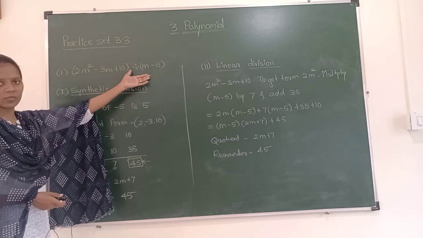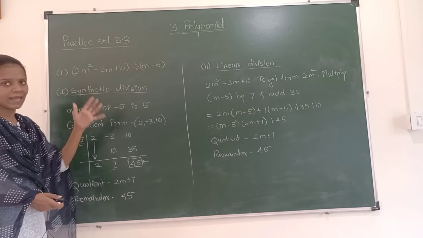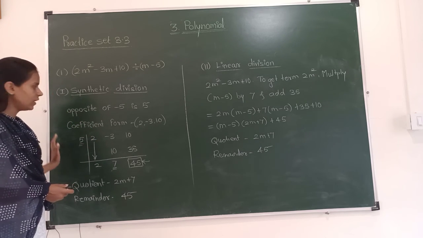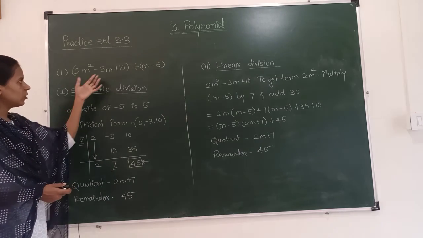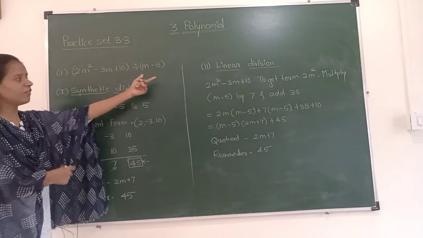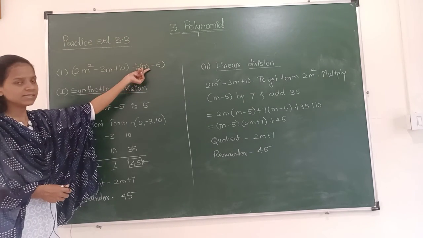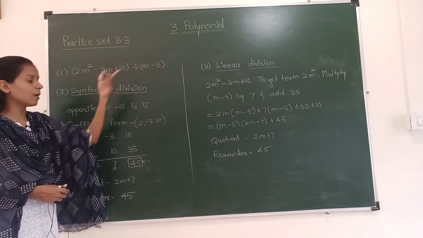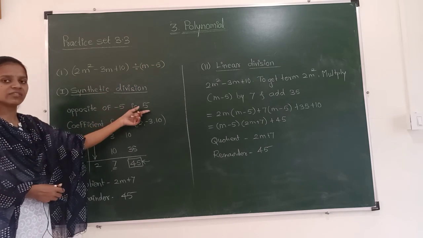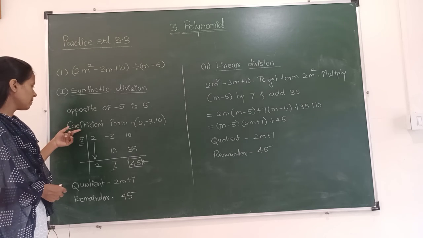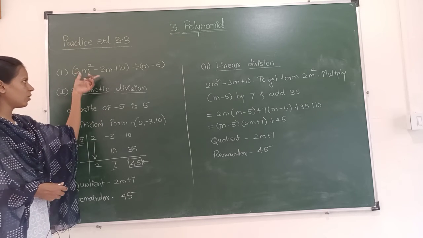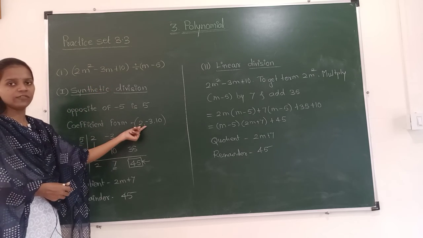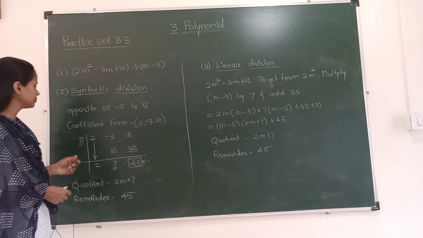This is the polynomial. We have to divide this polynomial by using the synthetic and linear types of division. By the synthetic method we will solve it. Now this is the divisor. Here m is the variable whereas minus 5 is the number. We have to take the opposite of it. Opposite of minus 5 is 5. The coefficient form of this polynomial is 2, minus 3 and 10. We have written the coefficient form 2, minus 3 and 10.